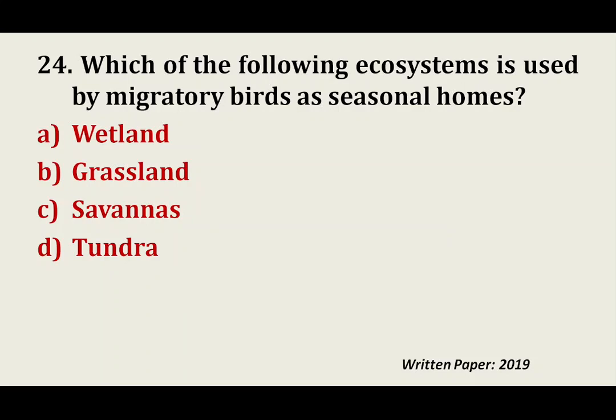We have to choose one correct answer, but we need to see the majority. We have grassland migratory birds, but we don't have the tundra ecosystem in Assam. If we see the context of Assam or India, mostly migratory birds prefer wetlands. For example, if we see the national parks or other water bodies in Assam, such as Kaziranga, Manas, Nameri, and Pobitora.